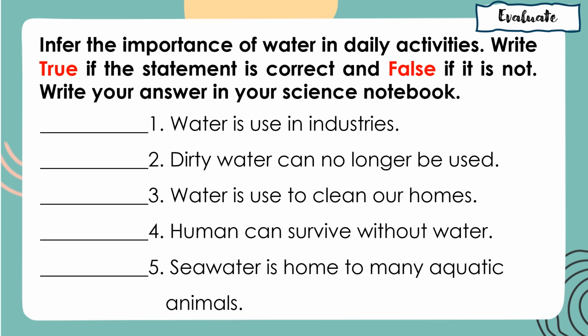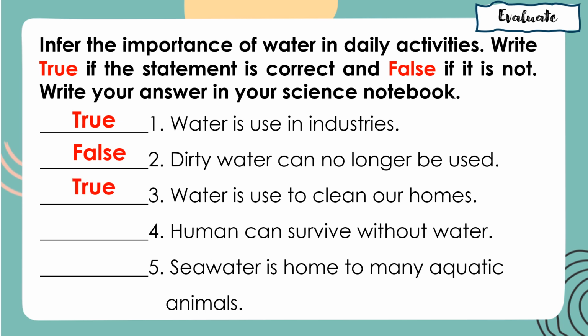For number 1, water is used in industries. The answer is true. Number 2, dirty water can no longer be used. The answer is false. Of course, we can also use the dirty water in flushing our toilet. Okay, next, number 3, water is used to clean our homes.